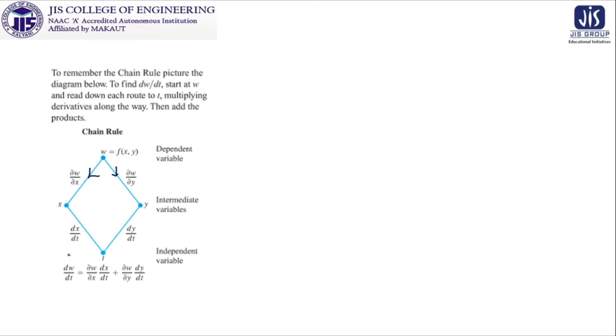Now if we want to go from here to here directly, dw/dt will be nothing but the product along this root. So this root comes here as del w/del x into dx/dt, plus del w/del y into dy/dt. So it is another representation of the chain rule, and it is also beneficial for us to keep it in our mind because we don't have to memorize. We will create this pictorial representation in our mind and recall it whenever it is required.